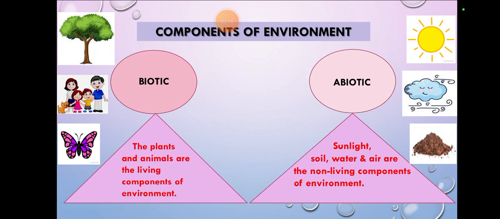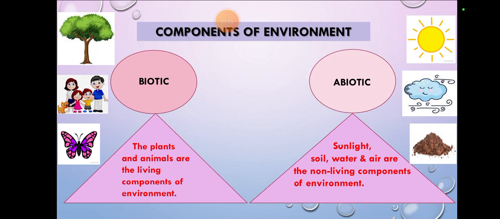The plants and animals, which are living components of the environment, are called biotic, because bio means living. The abiotic components, the sunlight, soil, water and air, are non-living components of the environment, so they are abiotic. The a makes biotic into non-living. If you ask what the biotic components of my environment are, I can say humans and the plants that are near me, the living components.